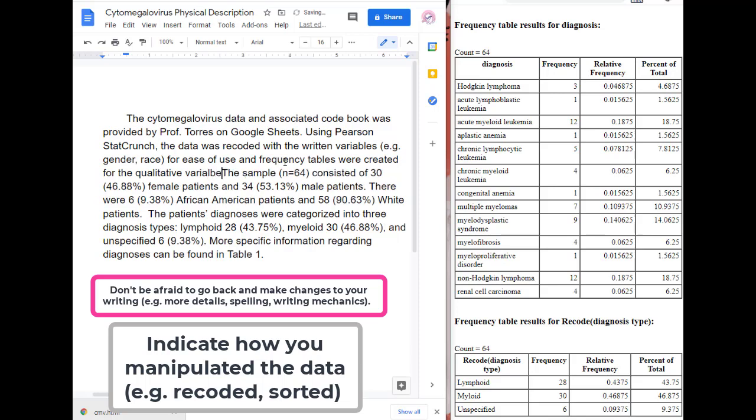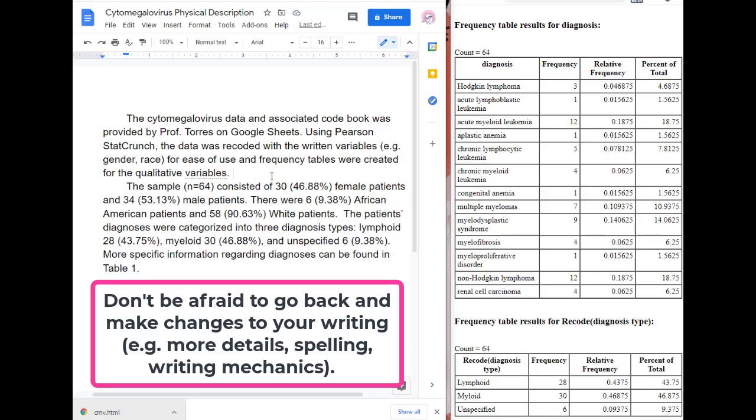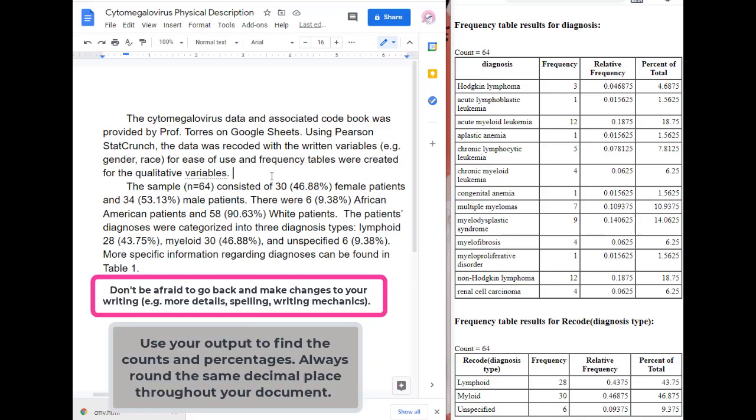qualitative variables. The Cytomegalovirus Data and associated codebook was provided by Professor Torres on Google Sheets. Using Pearson's StatCrunch, the data was recoded with written variables, e.g., gender and race, for ease of use, and frequency tables were created for the qualitative variables. The sample, n equals 64, consisted of and so on. These 2 very short paragraphs tell the reader where this data came from, what we did to it, and it also gives qualitative information about the patients in the sample. So here is my summary.